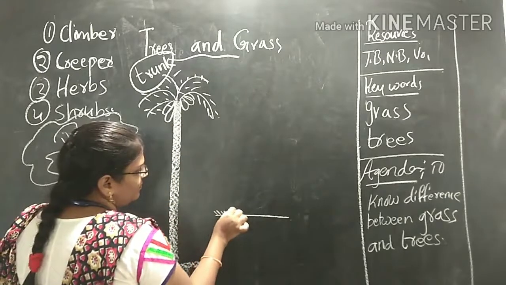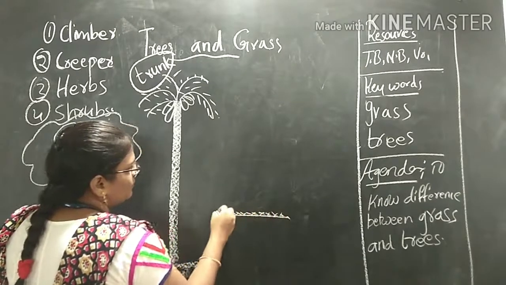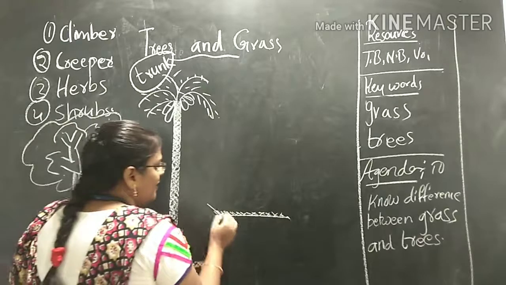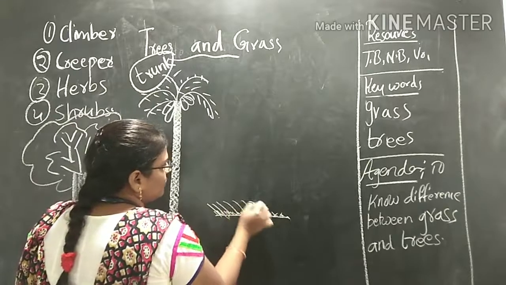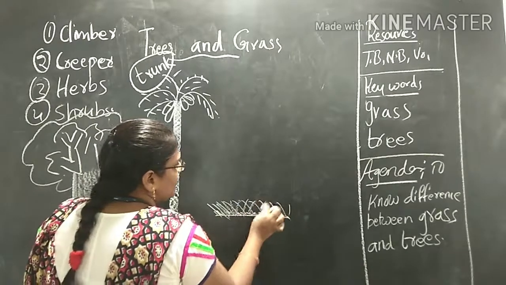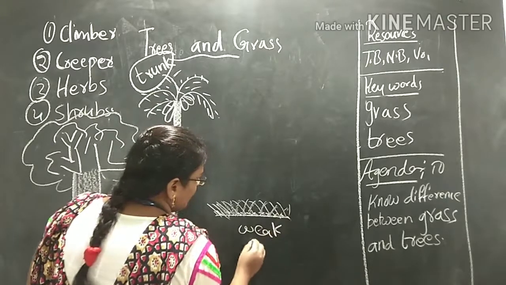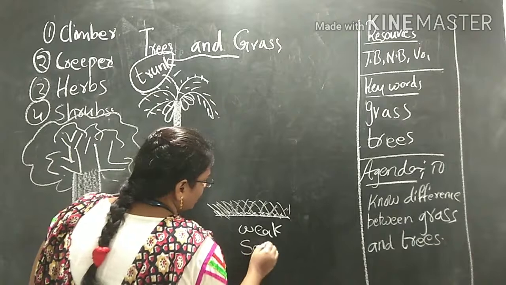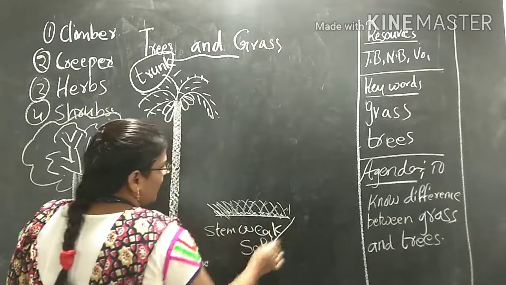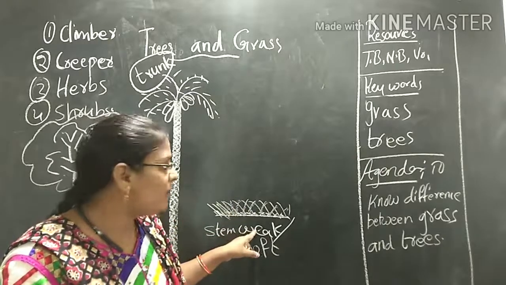This one, you know. Did you see grass at any time? Yes. It is somewhat like this, close to the ground. Very green in color and their stems are weak but smooth and soft. Stems are weak and soft. They are very close to the ground.